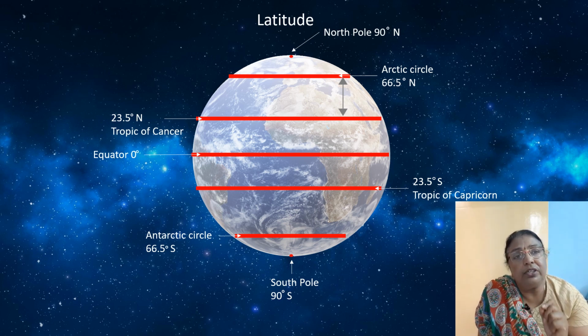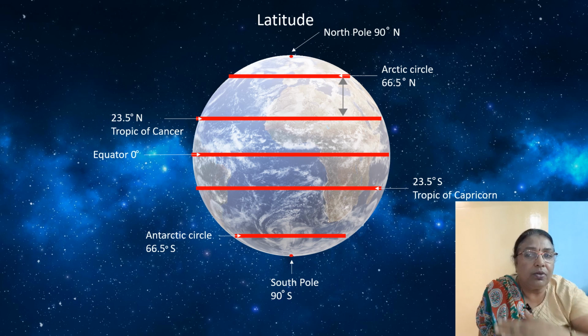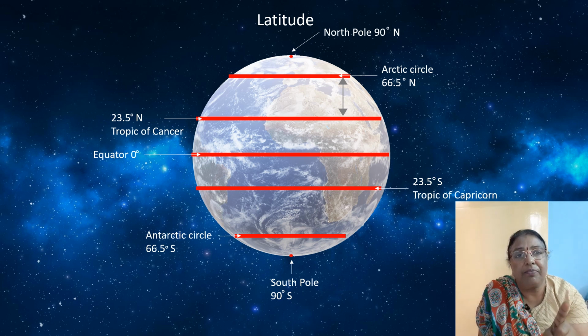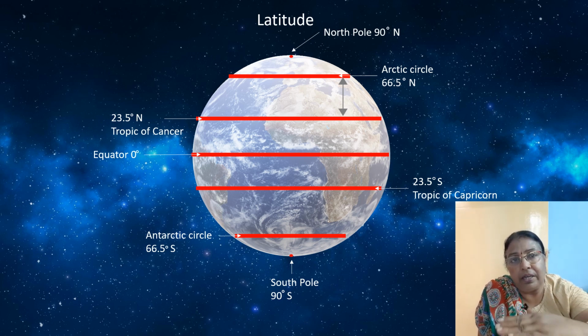All these latitudes are referred to either with N or S, that means north or south. So the latitudes which are in the northern hemisphere are marked with a number and N. In the southern hemisphere, the latitudes are marked with a number and S. So there are 180 latitudes drawn on the globe and the map.